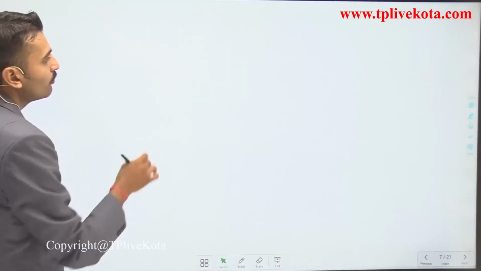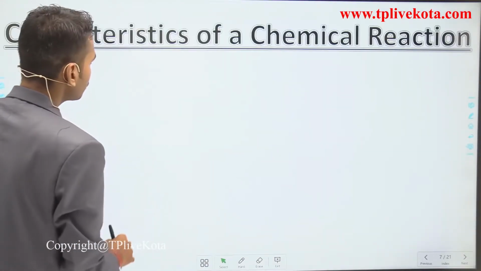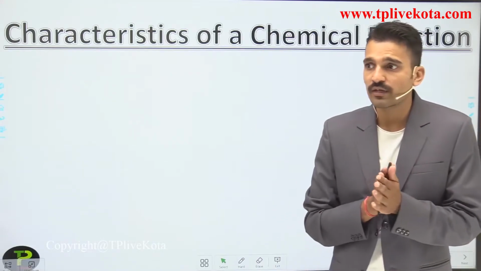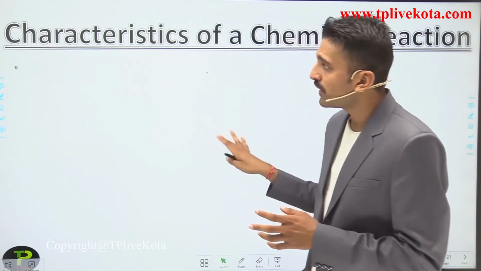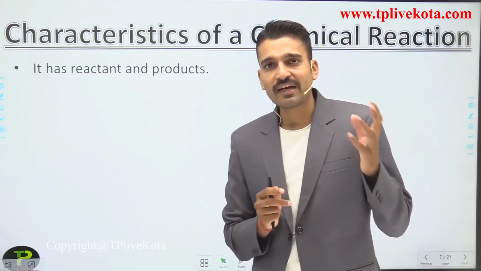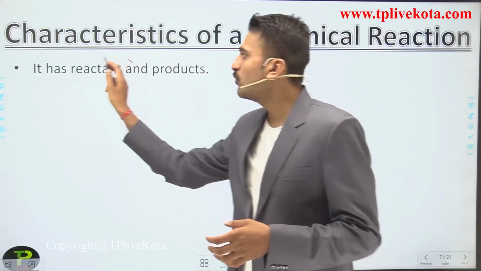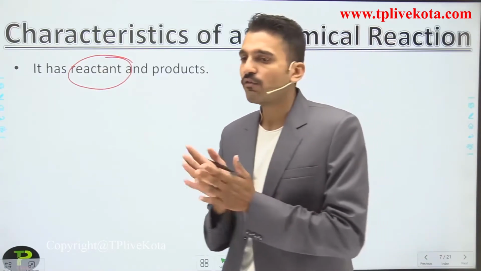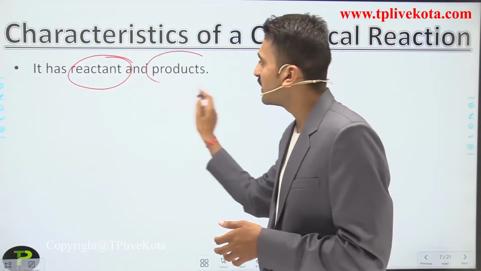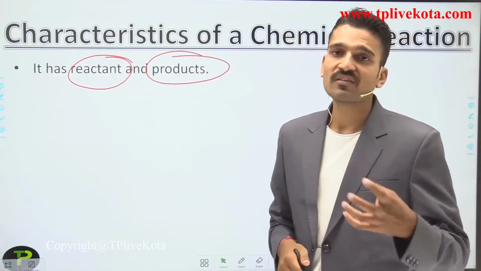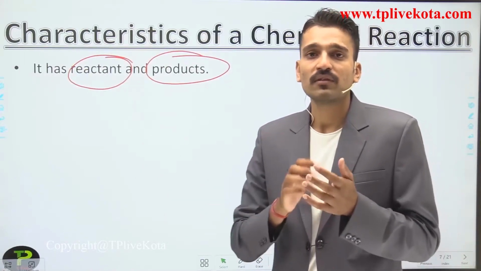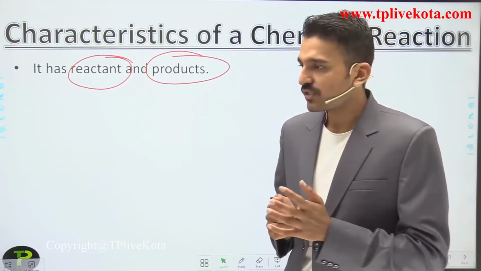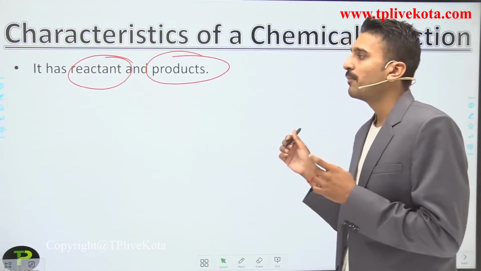So let's move on to the characteristics of chemical reactions. You should know that it has reactants and products. I have told you the reactants are the substances that are reacting with each other. And what are the products? Products are the new substances that are formed, or the substances produced as a result of a chemical reaction or chemical change.